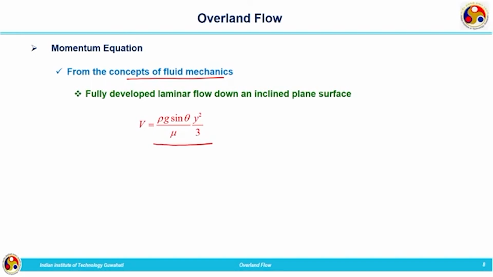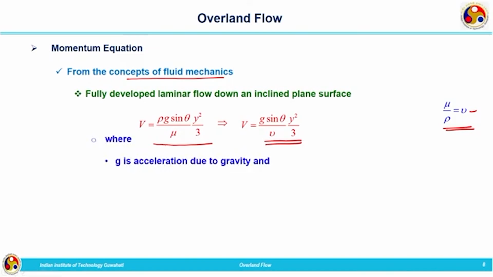In our case also we are considering a laminar flow over an inclined plane. In this equation mu by rho can be substituted as nu, the kinematic viscosity, and the expression for velocity takes the form g sin theta y square divided by 3 nu, where g is the acceleration due to gravity and nu is the kinematic viscosity of the fluid.